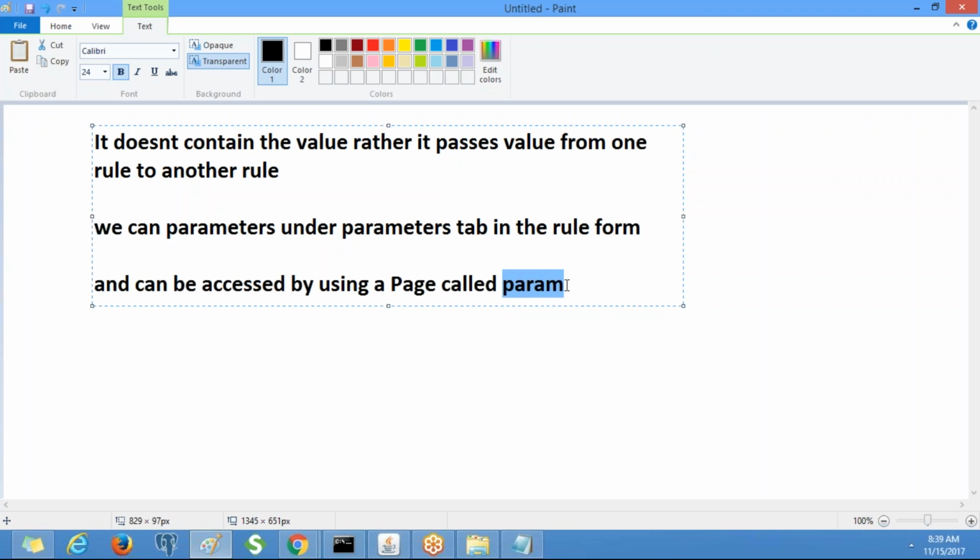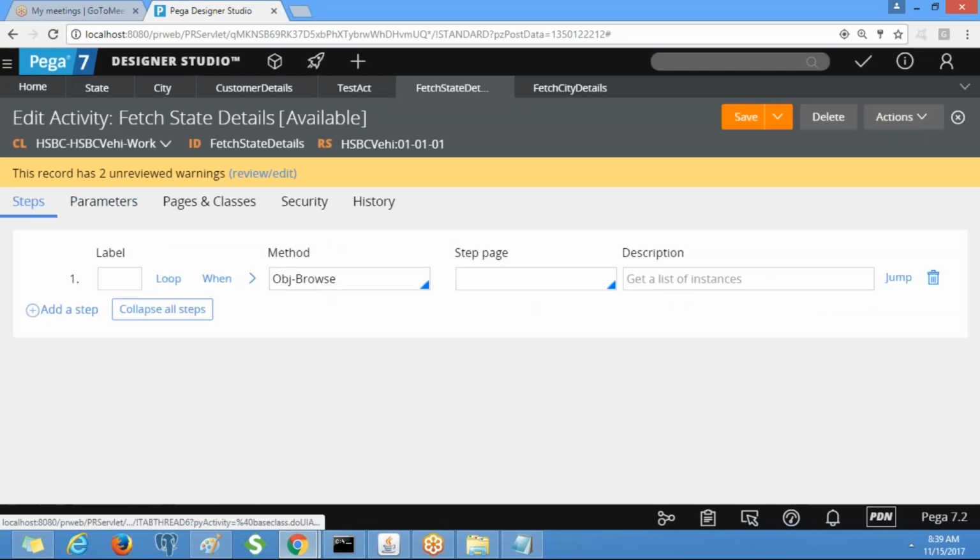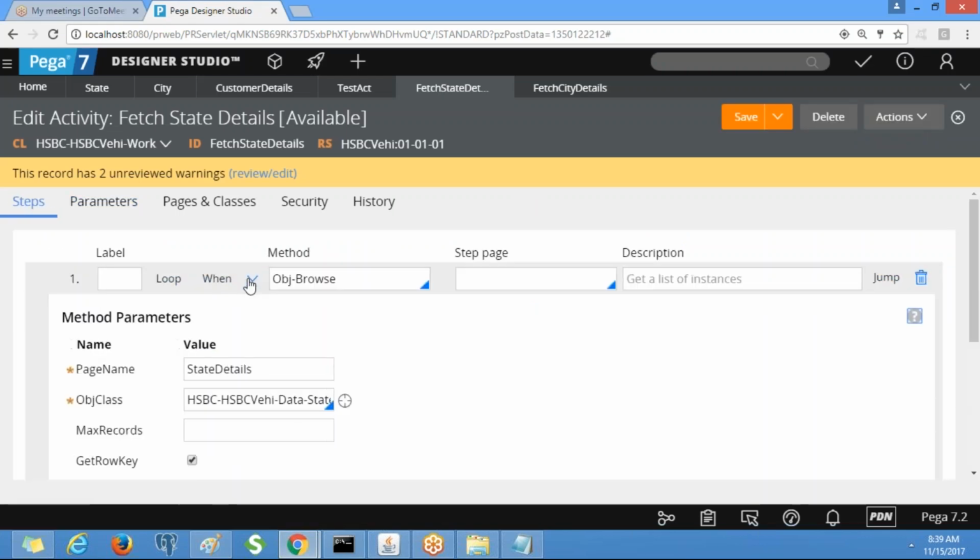And parameters can be accessed by using a page called param. Okay, clear? Yeah. So now go to the steps, expand OBJ browse.